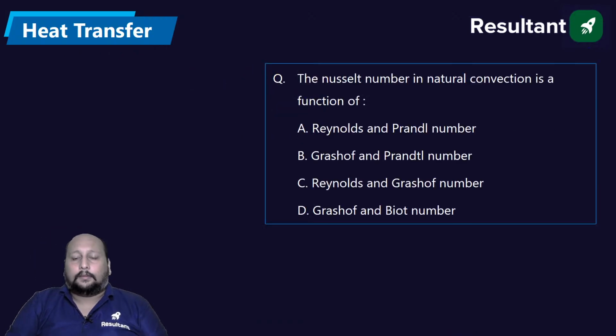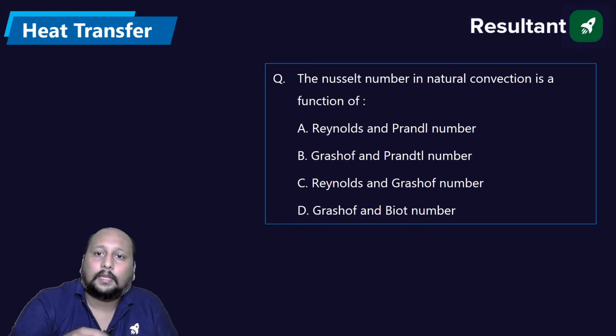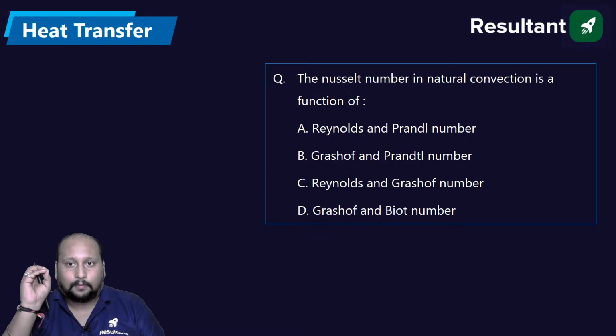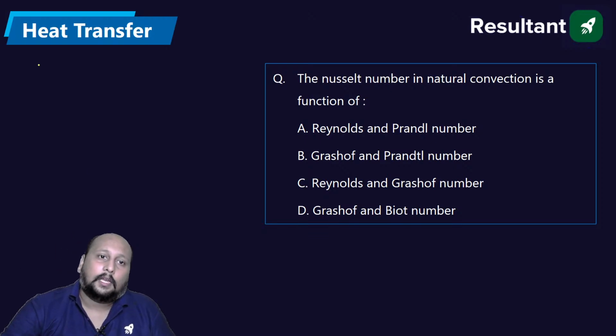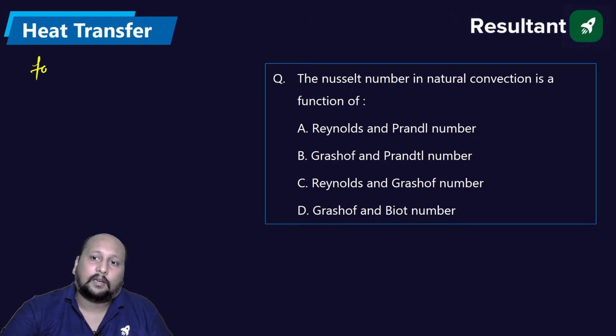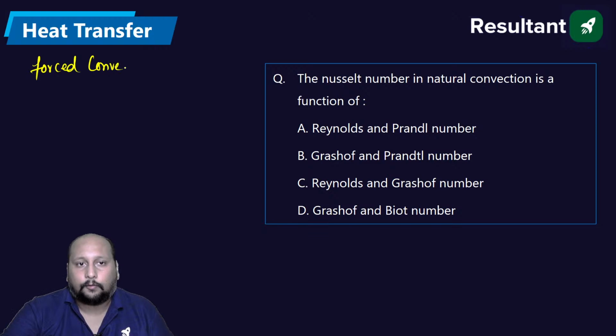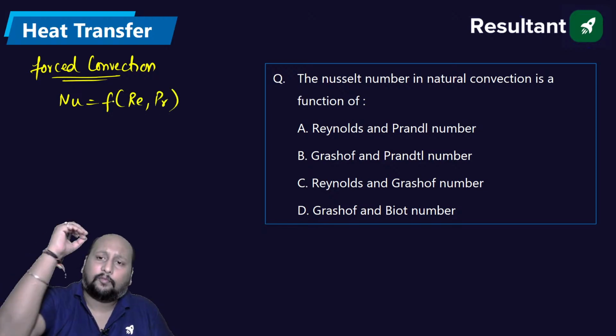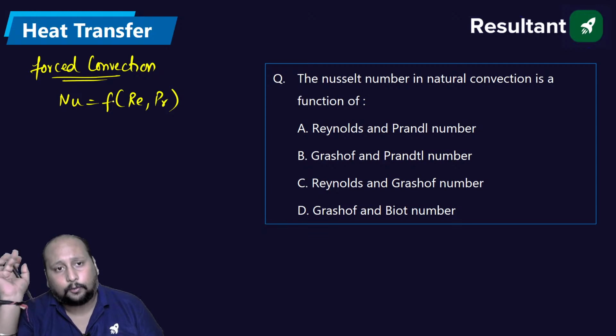The Nusselt number in natural convection is a function of which numbers? देखो, if I'm having forced convection, Nusselt number is a function of Reynolds number and Prandtl number, चाहे वो flow through pipe हो, flow over flat plate हो.